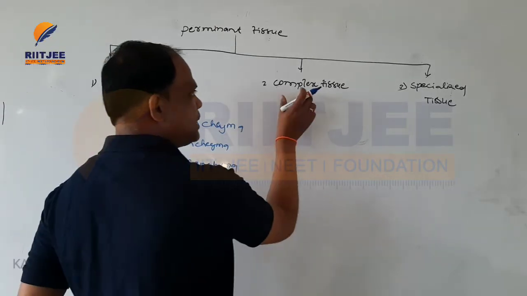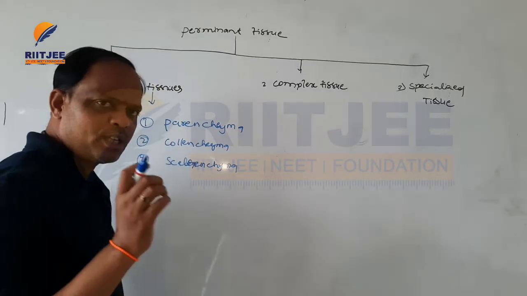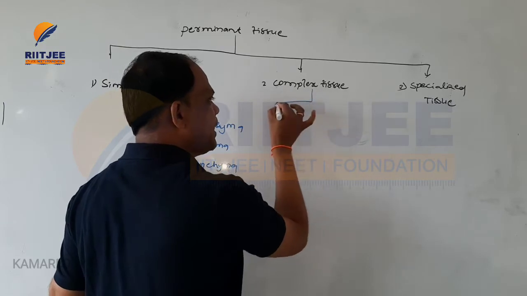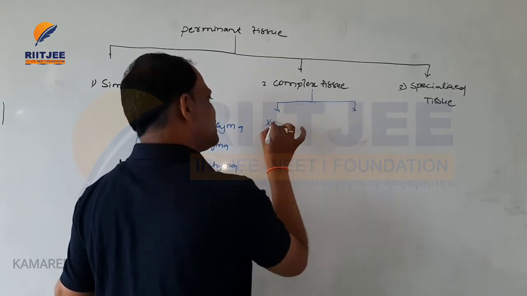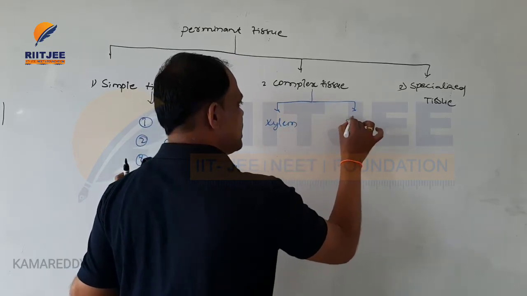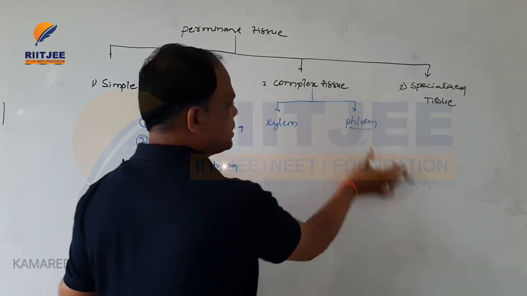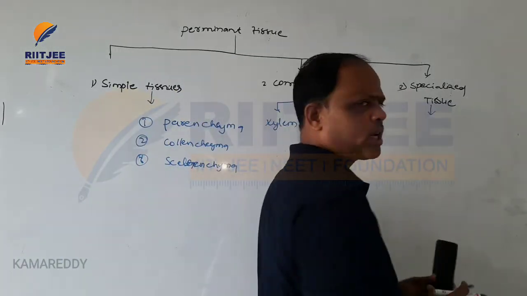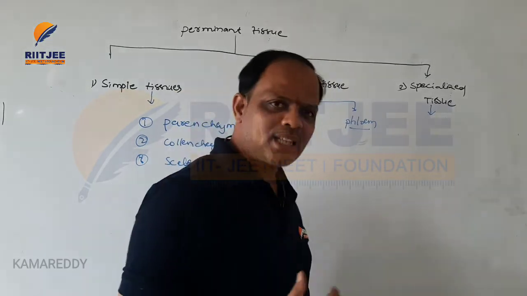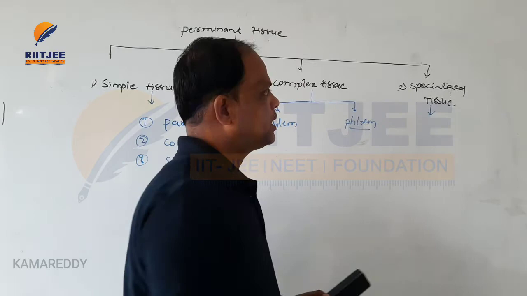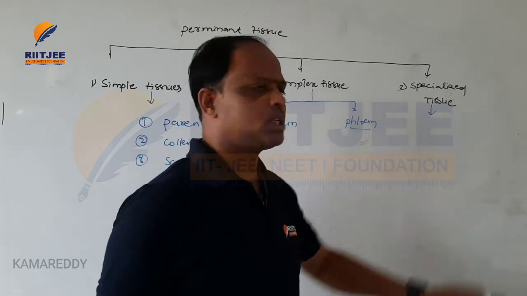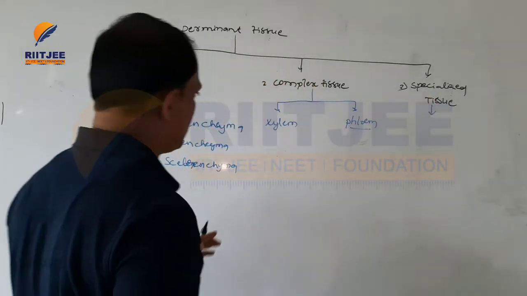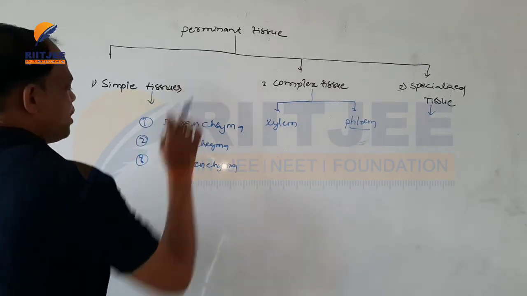And complex tissues means several types of tissues made up together. Complex tissues are of two types. One is xylem, the second is phloem. And specialized tissues are present in some specific organisms, like nectar glands and hydathodes, and cavities. Such types of tissues are also called specialized tissue. No need to go deeper into this. These are the basic points of permanent tissues.